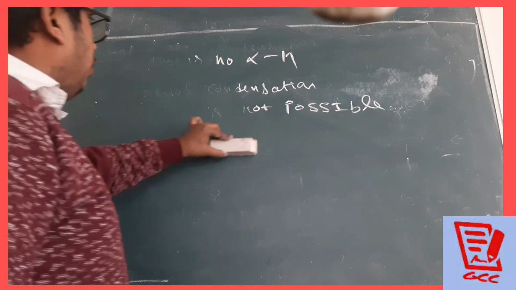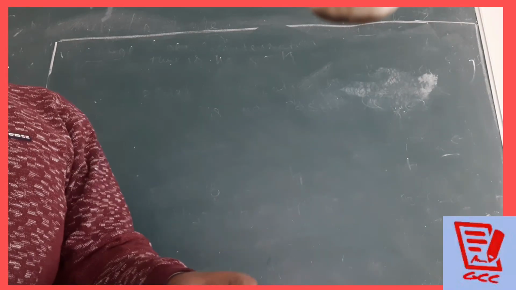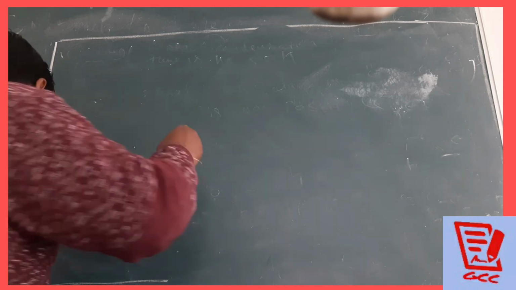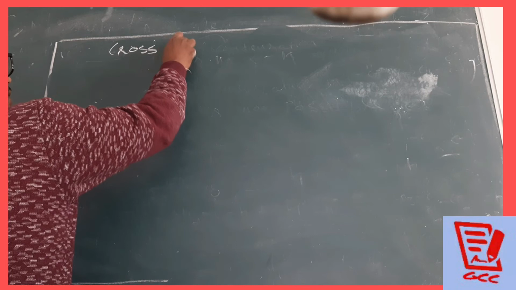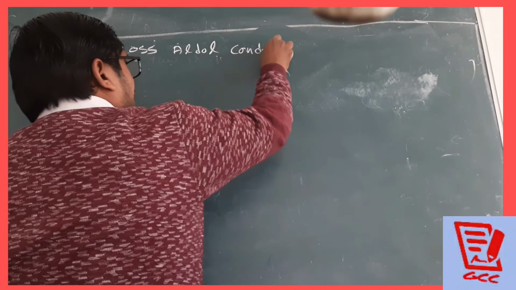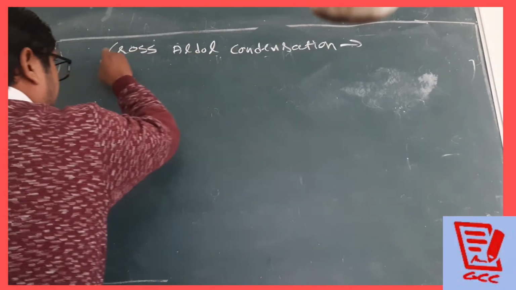Now after the aldol condensation, students, we are having a cross aldol condensation. What is it? You see, all of you please. Cross aldol condensation.